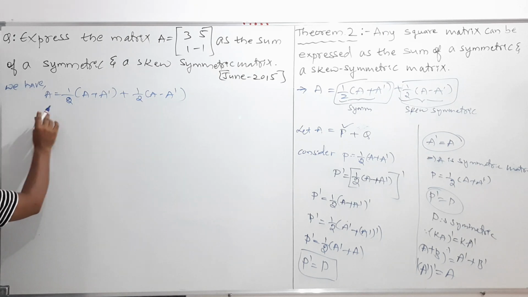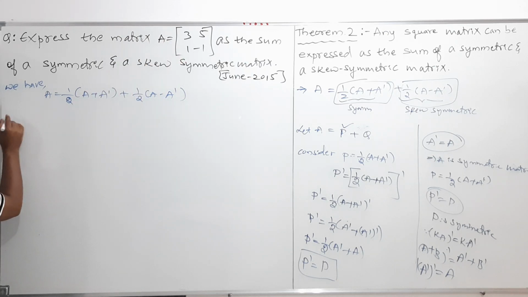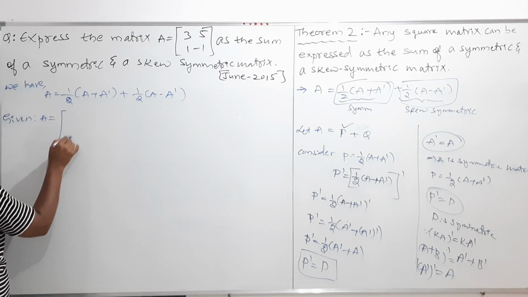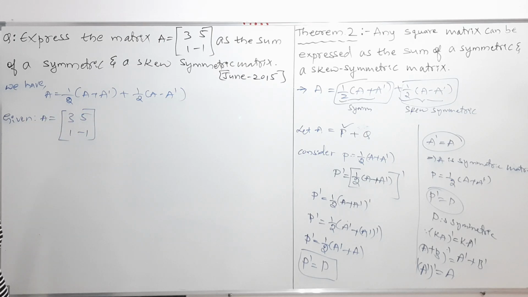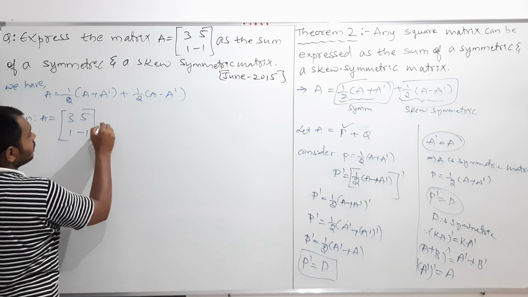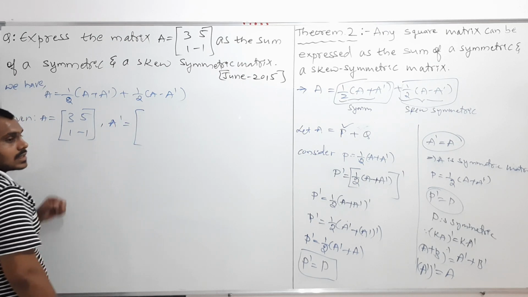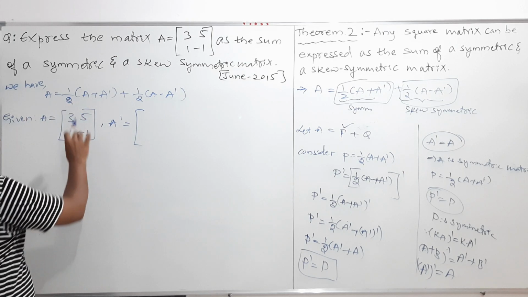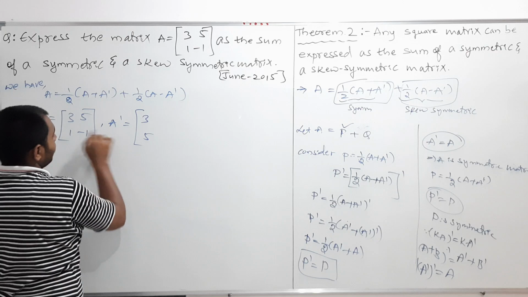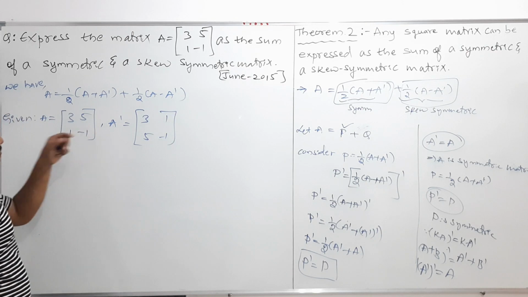So now my dear students, the matrix A is already given to you. Given A is equal to 3, 5, 1, minus 1. This is the matrix they gave to you. We should write the transpose of this. A transpose is equal to, how to write the transpose of a matrix? We just interchange the rows into columns. So 3, 1, 5, minus 1. My dear students, please observe here. This is the transpose of this.